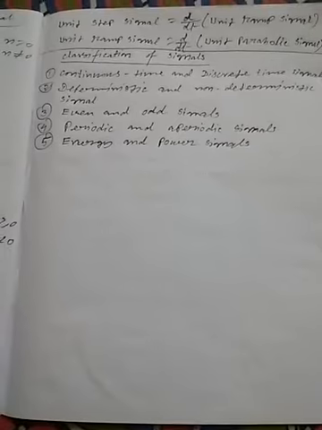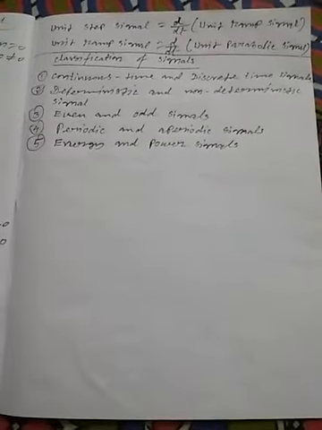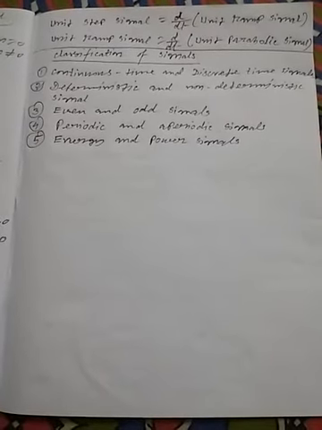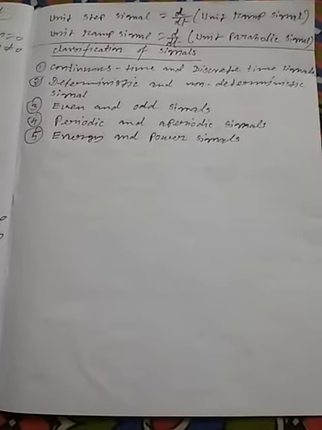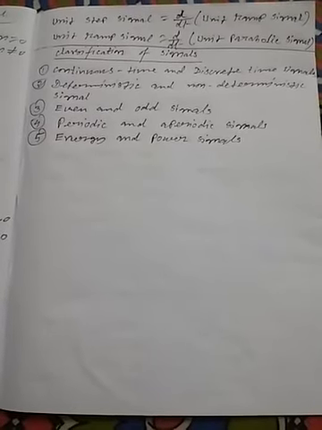Now the next classification is deterministic signal and non-deterministic signal. Now what is a deterministic signal? A signal is said to be deterministic if there is no uncertainty with respect to its value at any instant of time. Okay, so that is a deterministic signal. Or signals which can be defined exactly by a mathematical formula are known as deterministic signals.